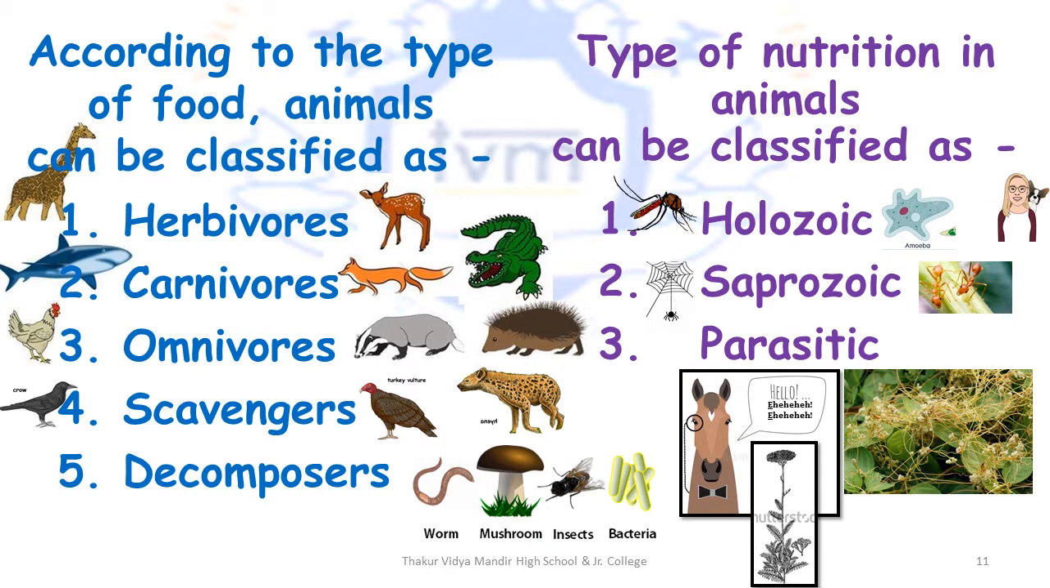The types of nutrition that is observed in animals can be classified into 3 main types: holozoic, saprozoic and parasitic. The shortcut to remember the types of nutrition is "horse speaks proudly". The H stands for holozoic, S stands for saprozoic and P stands for parasitic nutrition. Now parasitic nutrition has 2 subtypes, ectoparasitic and endoparasitic. Let's move on and learn these in detail.